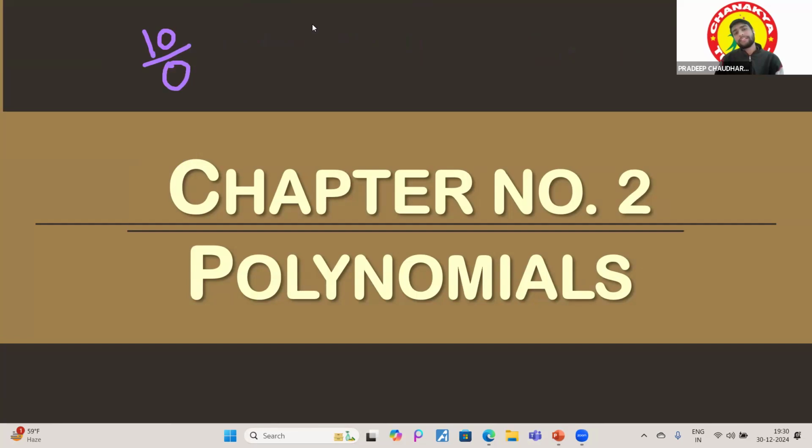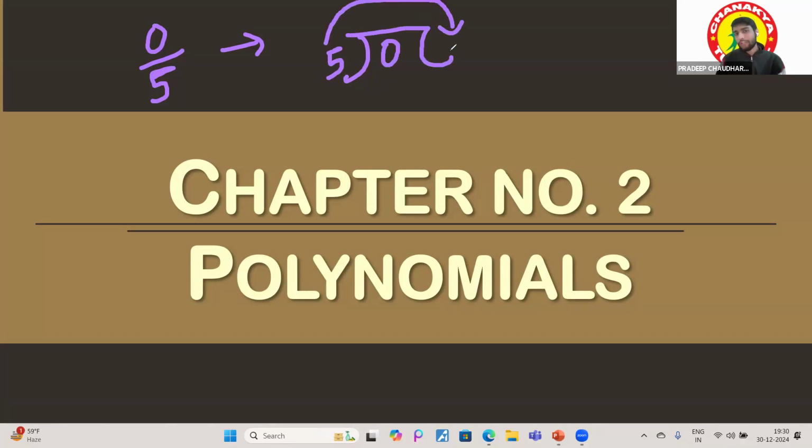Let's take two examples. This is 10 by 0. And there is one more example: 0 over 5. So if I have to write it, how will I write it? This is my 5 and this is the 0. How will I get the 0? If I multiply the 5 by 0, I'll get the 0 itself.